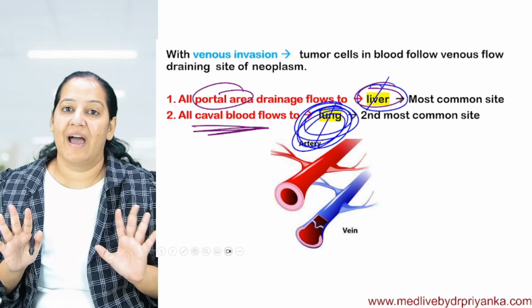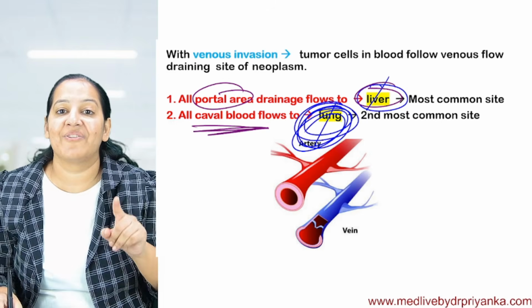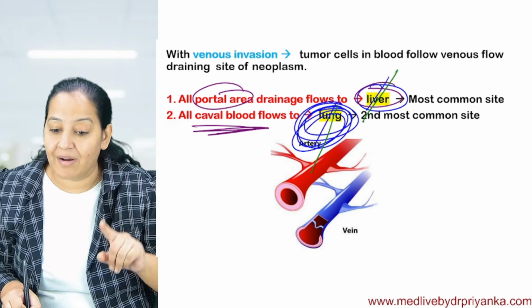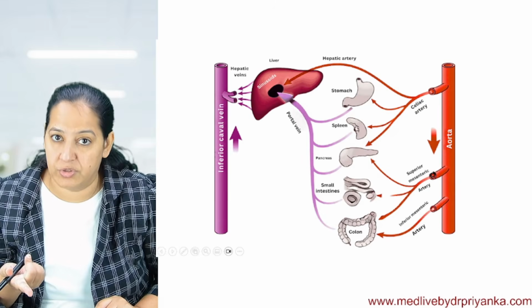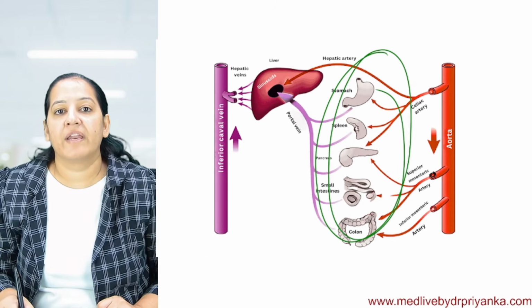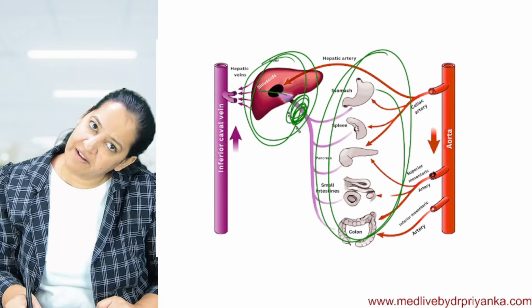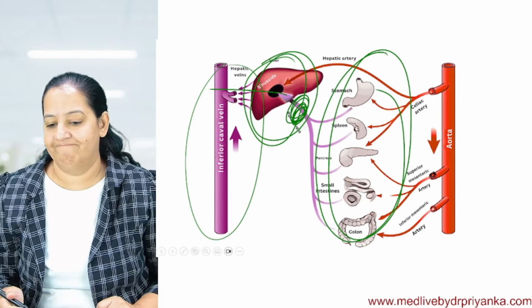So this is the thing I have written. The most common organ of metastasis or secondary is liver followed by lung. And I have explained both. Got it? You can see the same thing. All GIT organs drain into the portal vein, and via the portal vein it goes to the liver. And from the liver, it will go to SVC, IVC.